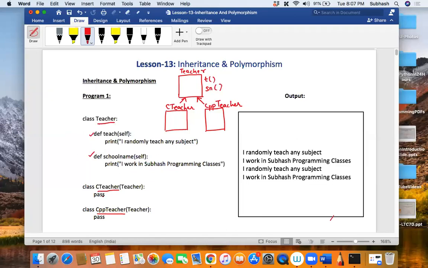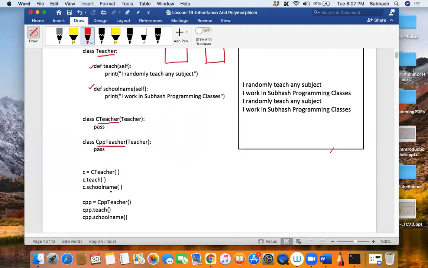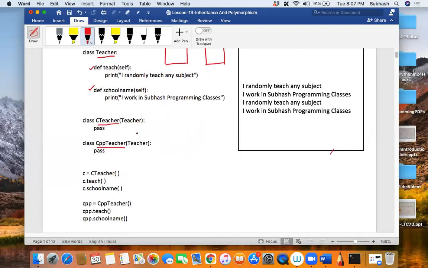Now, do we have any methods as part of the C teacher class or CPP teacher class? Do we have any methods as part of that, my dear friends? Absolutely no. So there are no methods as part of the C teacher class or the CPP teacher class. It means there is no method as part of the derived class, isn't it? Yes or no?